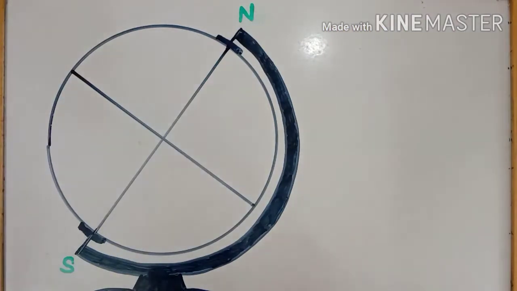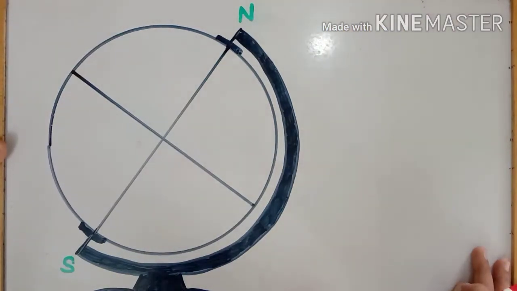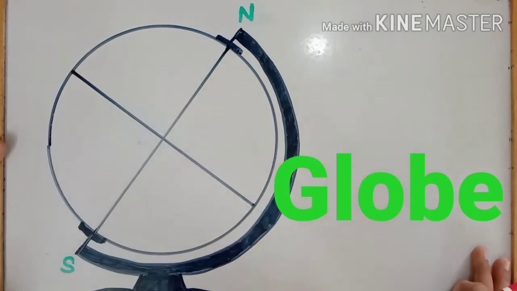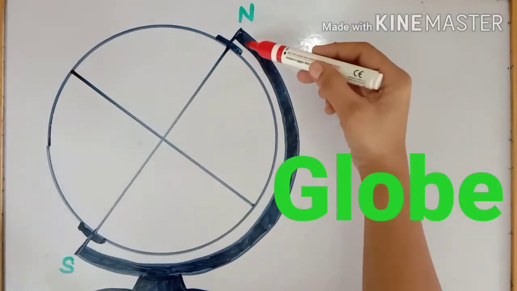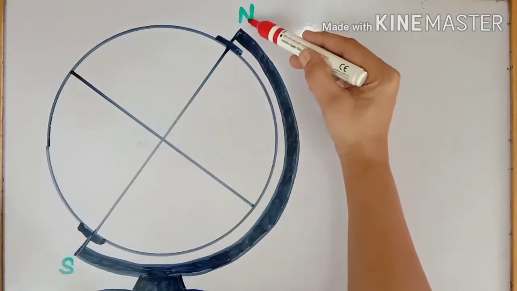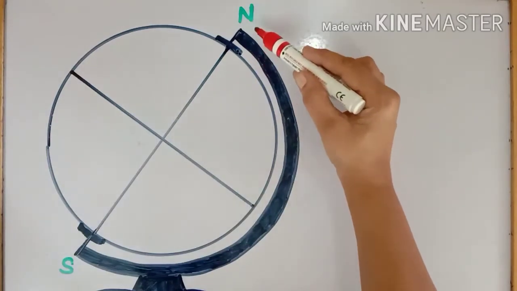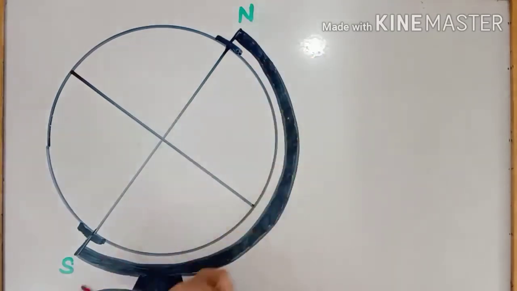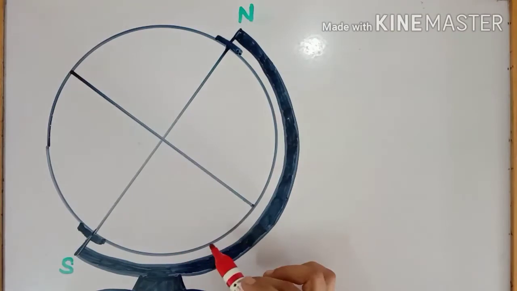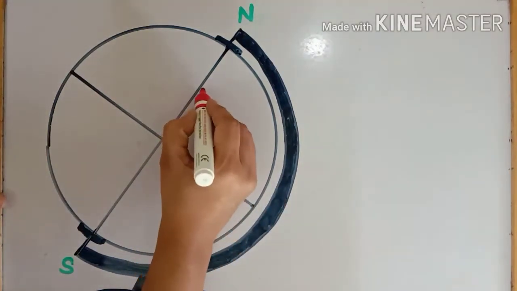Students, here you can see the Earth's miniature model, which is called the globe. Here in this figure, you can see here N, you can see here S. This NS, the line which joins this point N and S, is called Earth's axis.